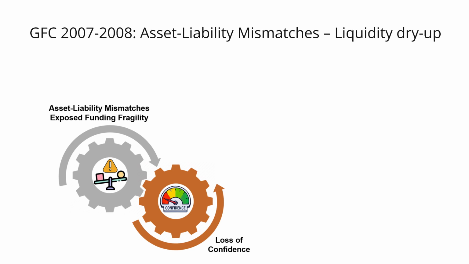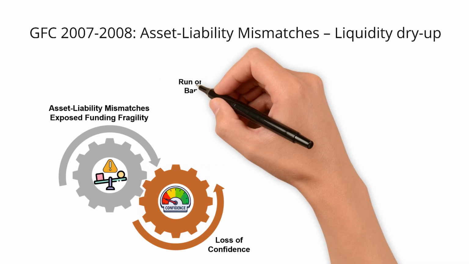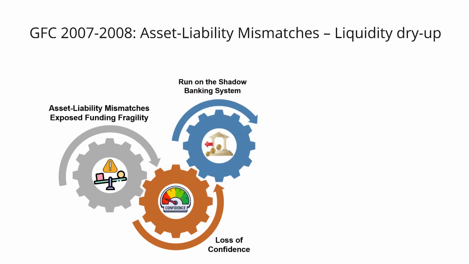That led to a run on the shadow banking system: SIVs, so structured investment vehicles, conduits, money market funds, MMFs, and investment banks lost access to wholesale funding almost overnight. MMFs experienced outflows, SIVs couldn't issue commercial papers, and repos were not rolled over, creating widespread liquidity stress.